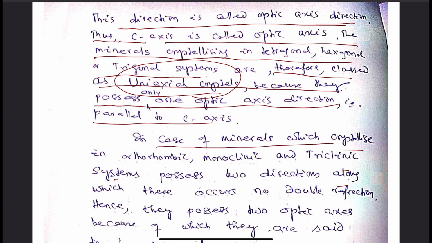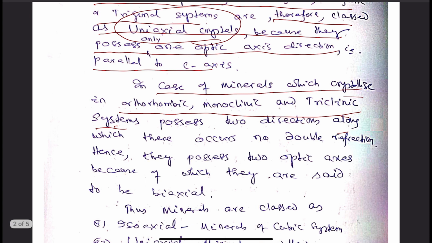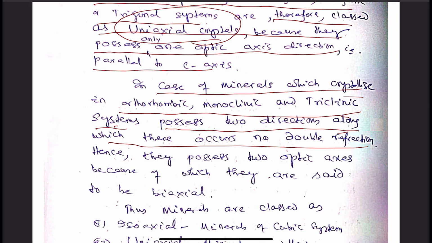But in case of minerals which crystallize in orthorhombic, monoclinic and triclinic crystal systems, there we find two directions along which there occurs no double refraction. And these directions do not match with any one of the crystallographic axis directions of the crystals.